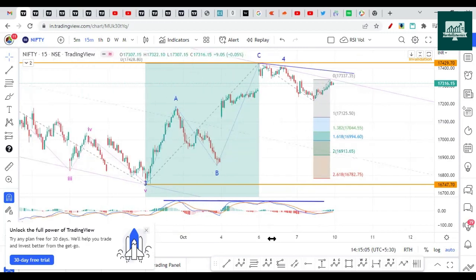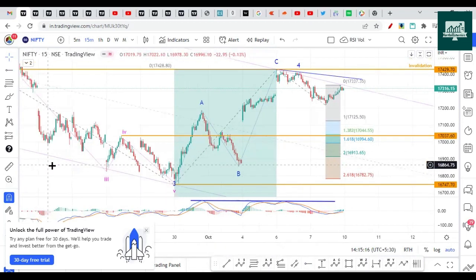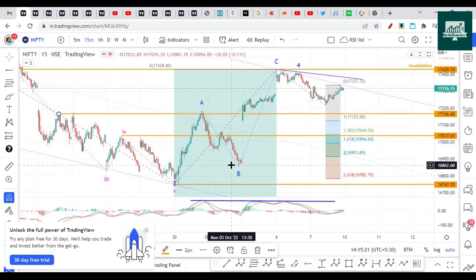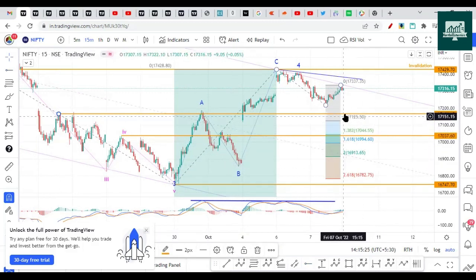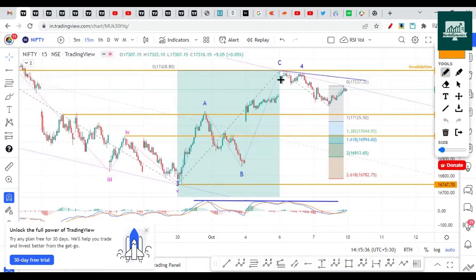So let's mark the levels here. The levels that we have here are important for us. This is one area that we need to watch for, 17,037, and the second part is somewhere near. So these are the two areas. In case it opens a gap down below 17,150, it can touch 17,170 and then continue the dip. So this entire stuff can be wave A, B, and C, and then a bounce back will come. That's what we discussed, case 1.